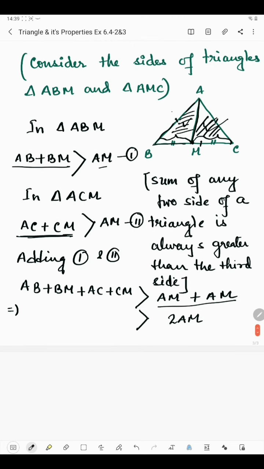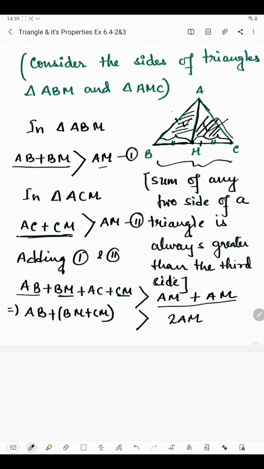Now this is AB from the triangle, so we'll write AB. BM is this part of BC, and AC is this side.